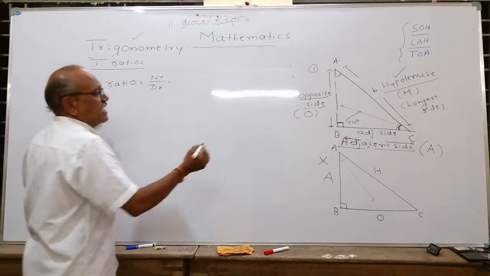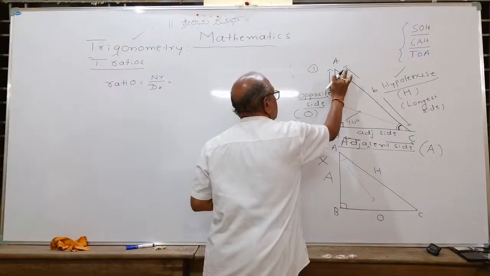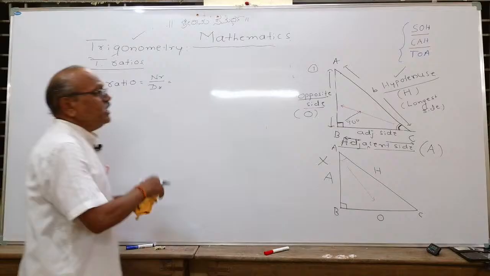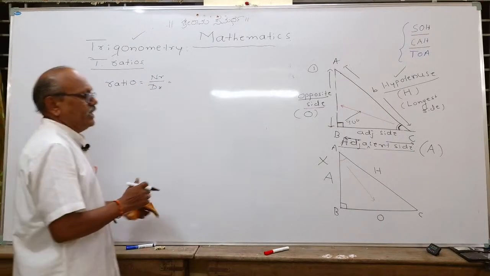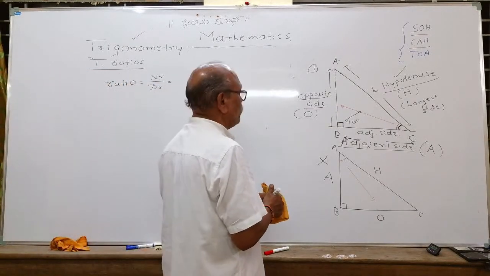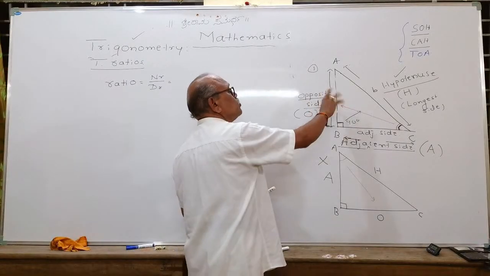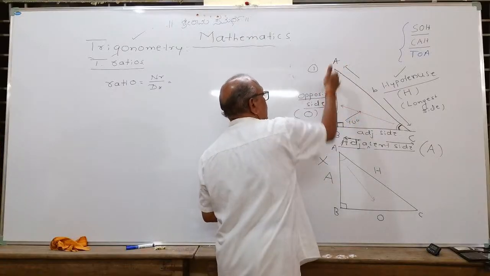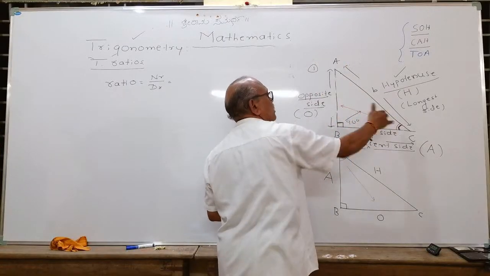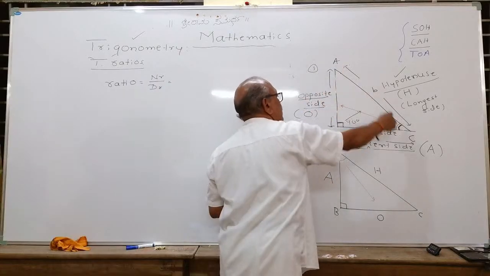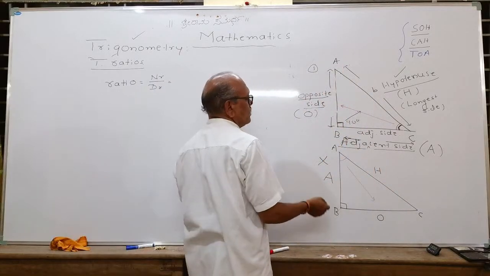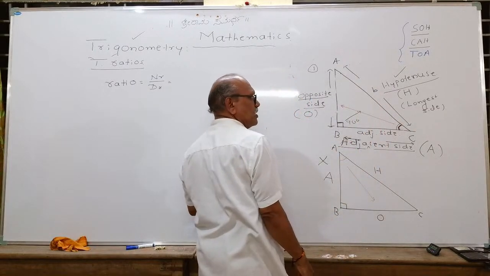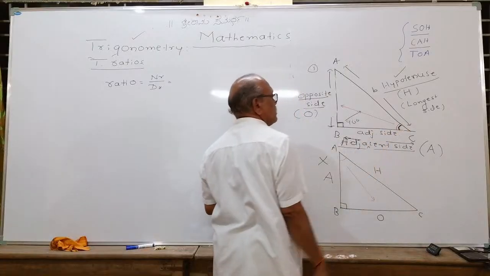With respect to this angle C, how many ratios can we make out of three sides taken two at a time? Let us see. AB upon AC is one ratio, and its reciprocal AC upon AB is the second. The third ratio is BC upon AC or AC upon BC, its reciprocal.